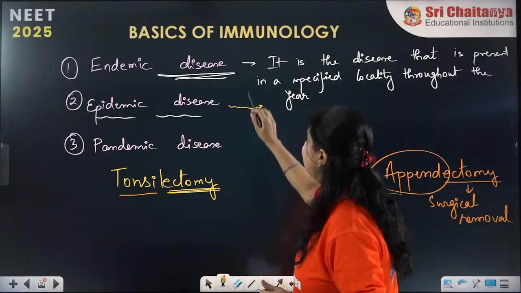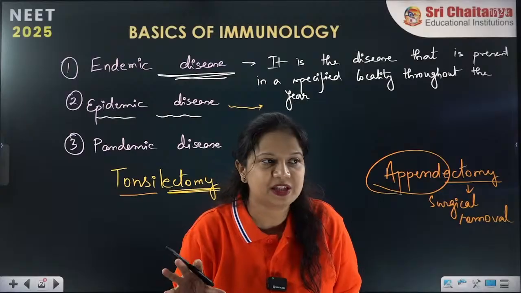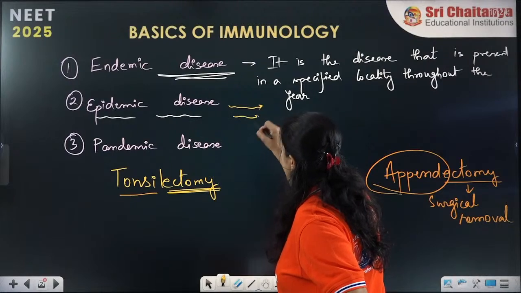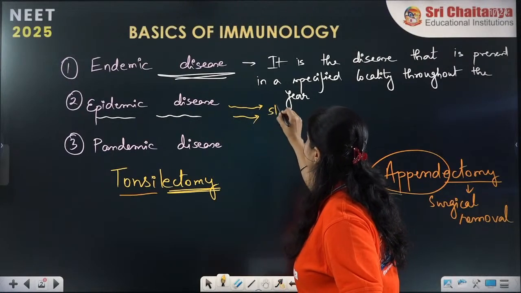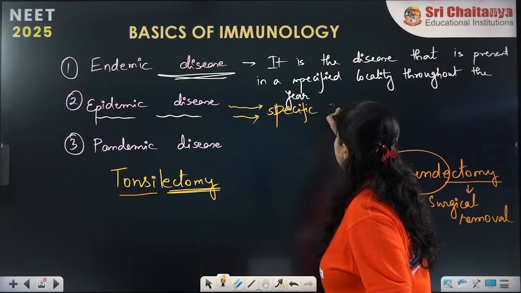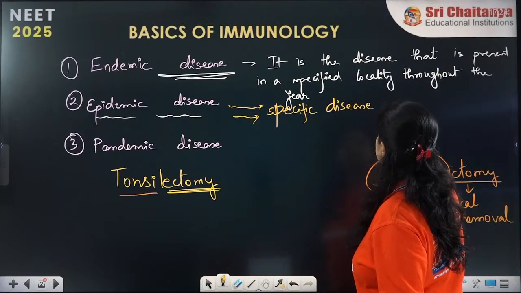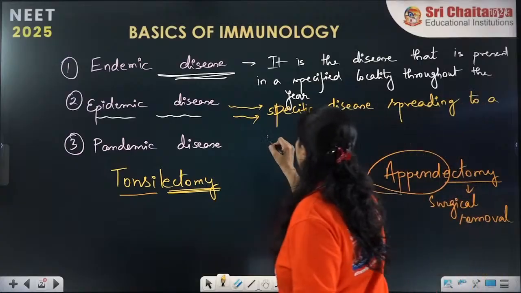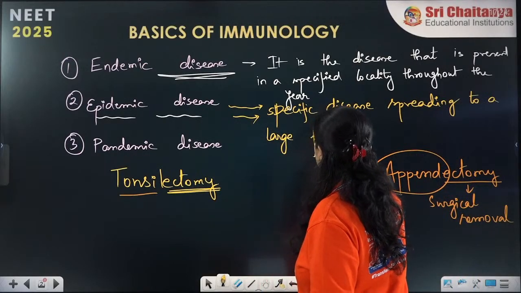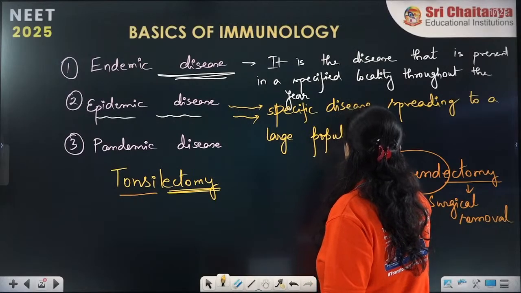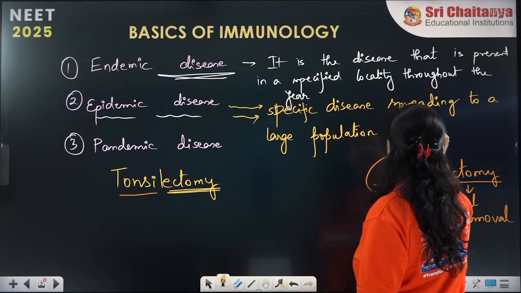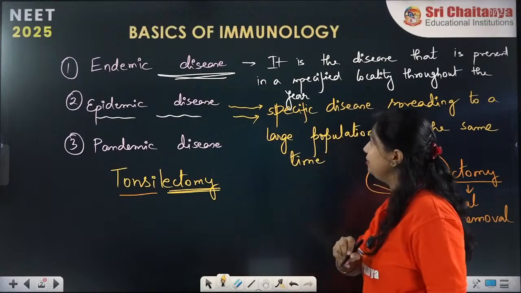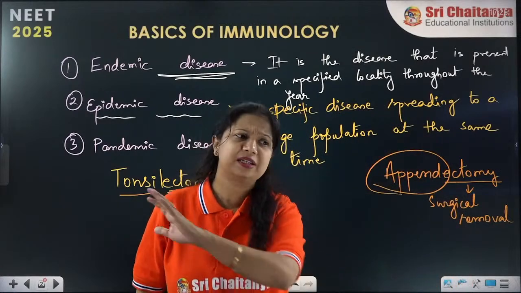So epidemic and endemic. Endemic is localized to a specific part. Epidemic diseases are diseases in which we see a specific disease spreading to a large locality, or we can say to a large population at the same time. Endemic diseases are present throughout the year.